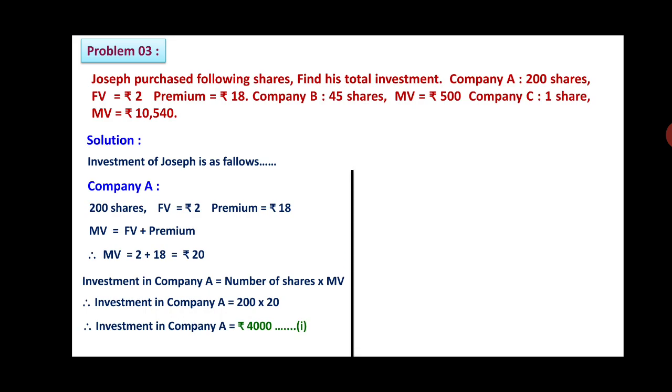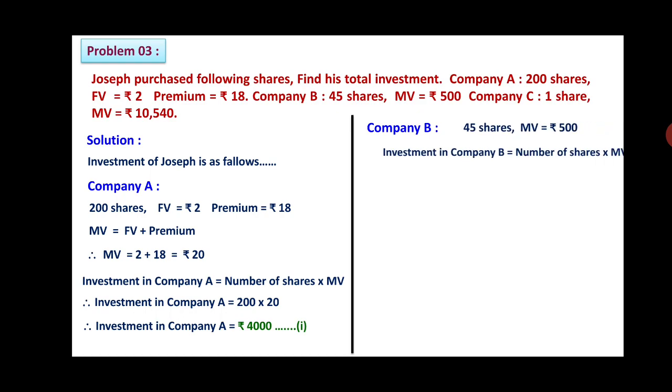It is equation 1. Now consider company B. What he did, 45 shares purchased, market value is 500. So the investment in company B will be number of shares into market value, which will be 45 into 500. So total investment in company B will become 22,500.